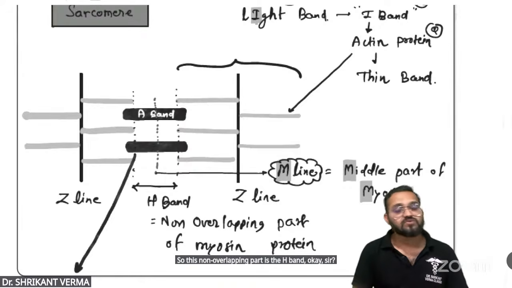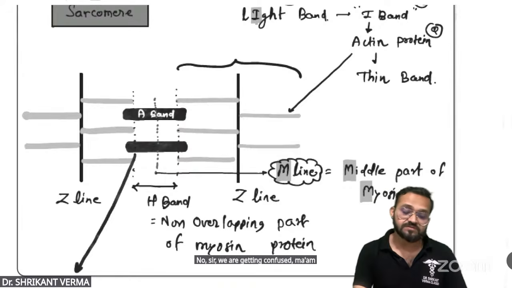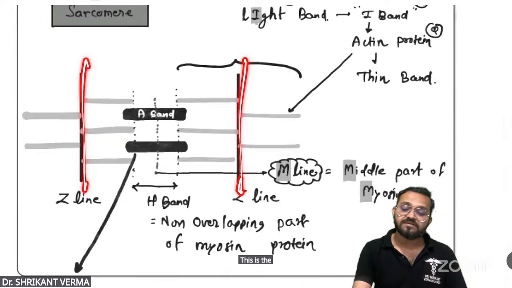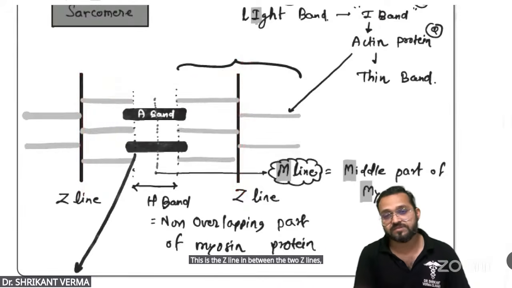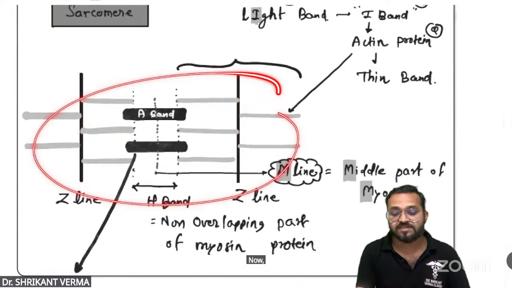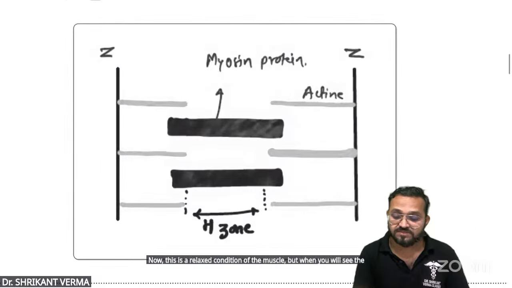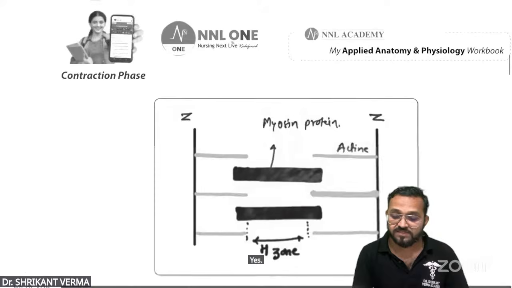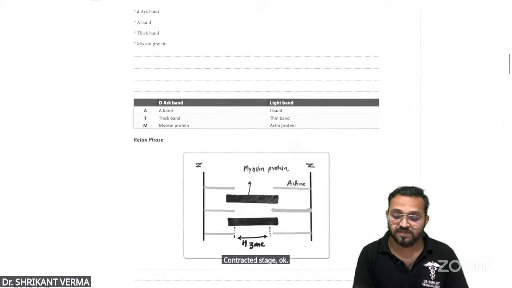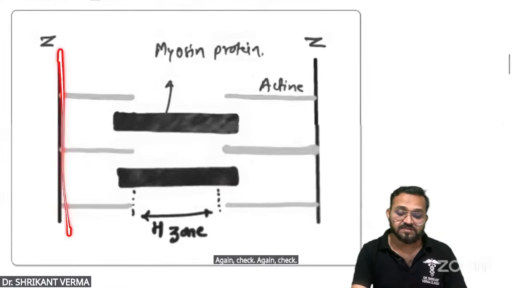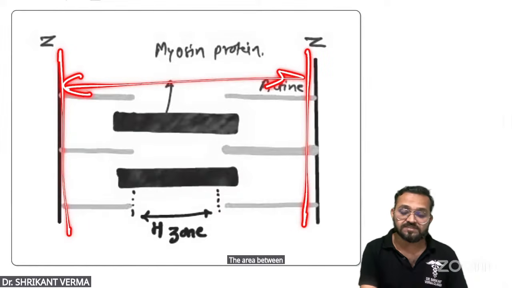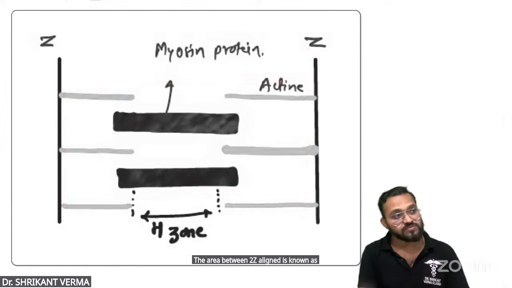Okay, sir, we are getting confusion. Just remember, this is Z line. In between the two Z lines, this is a sarcomere. Now this is a relaxed condition of the muscle. But when you will see the contracted stage. Again check. The area between two Z lines is known as sarcomere.